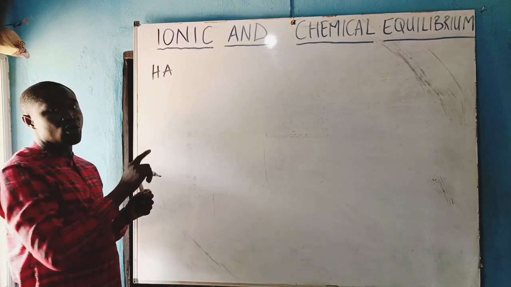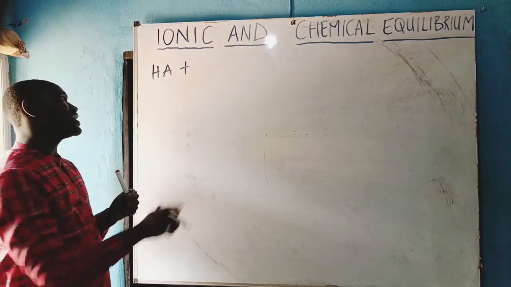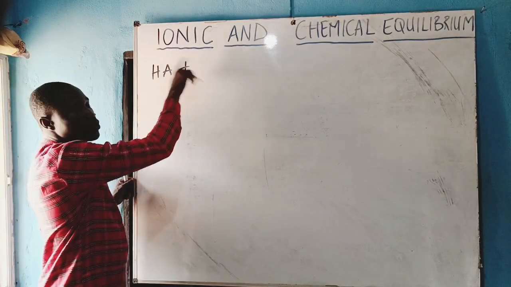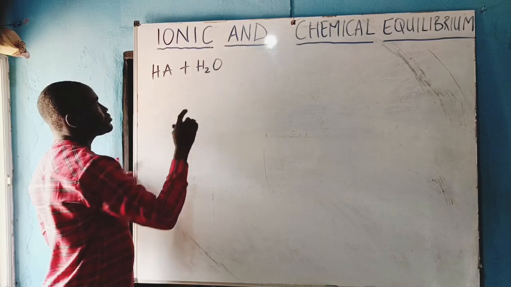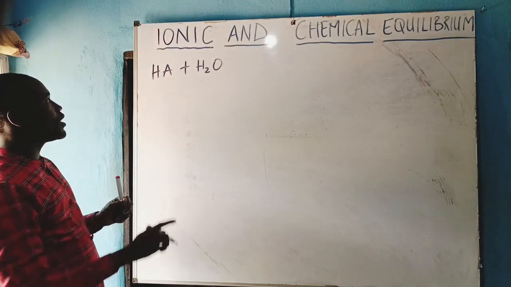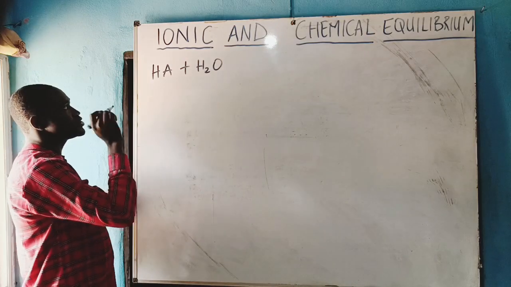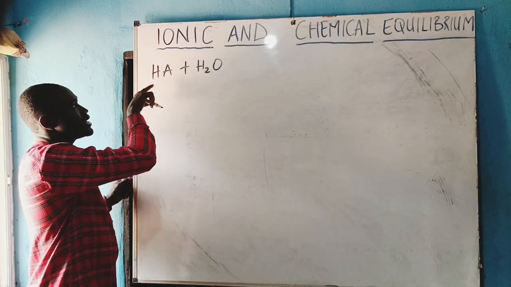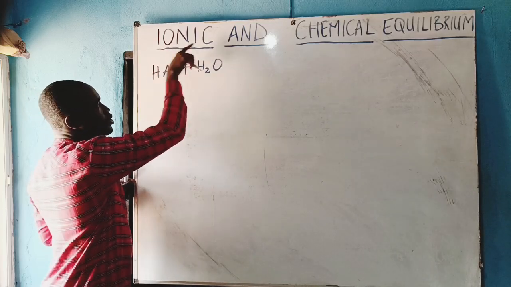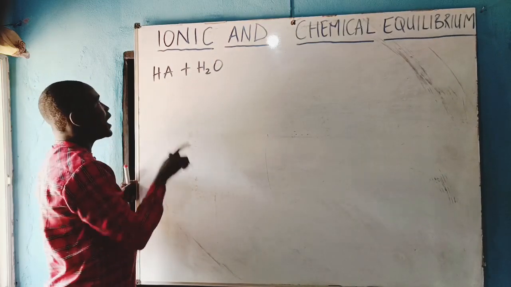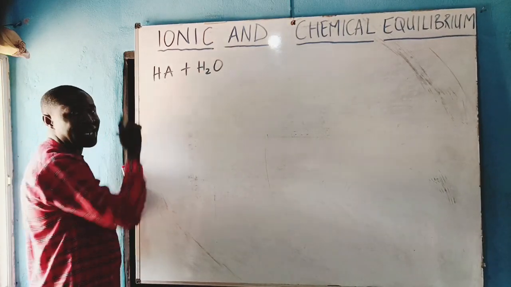Or this is an acid that has a hydrogen ion to be donated to water, because from the Bronsted-Lowry concept, an acid is a substance which has the tendency to donate a proton or hydrogen ion to another species. So we call this an acid.